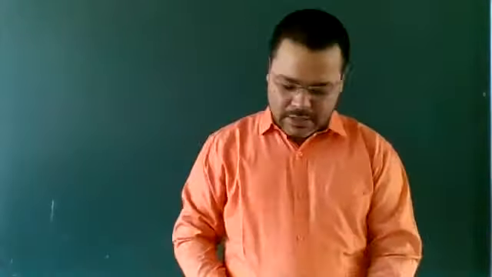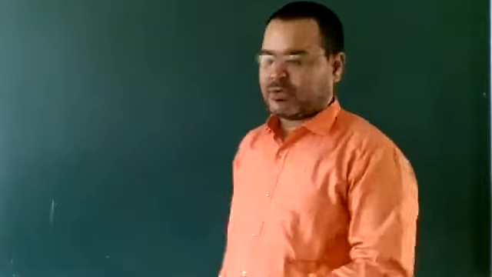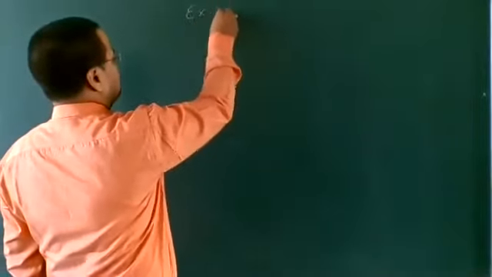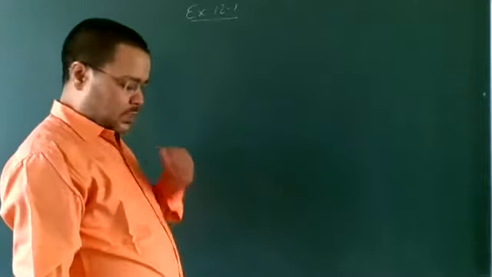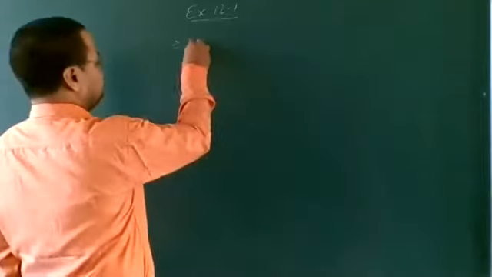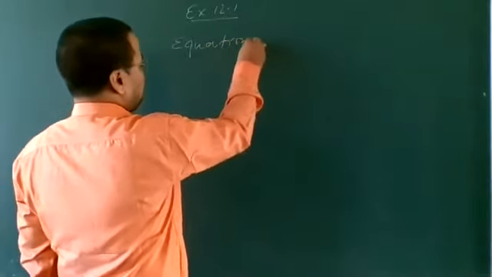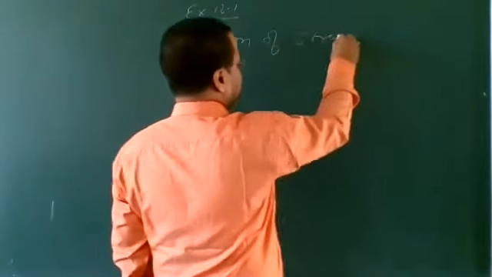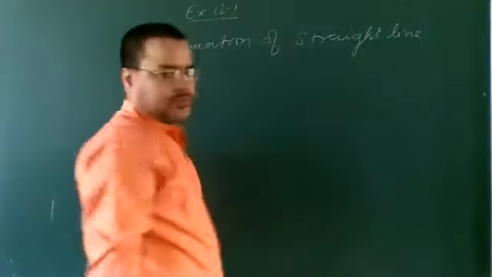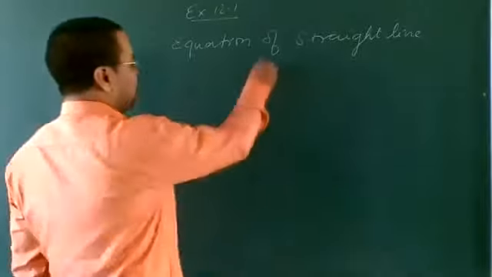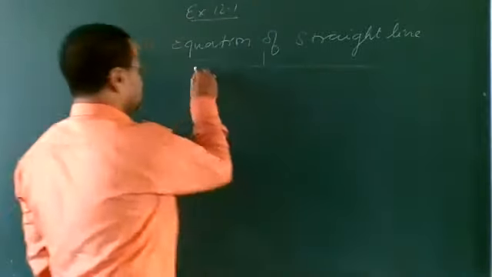Okay. Now I am going to start a revision of the equation of the straight line. The first chapter was 12, the first topic, equation of the straight line, that is exercise 12.1. There are three parts in your syllabus.